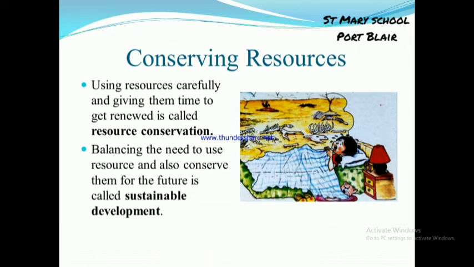It means we have to use our resources systematically so that we can conserve them for our future generations. Otherwise, if we use up all the resources, then our future generations might not know about petroleum or anything else. That's why we have to conserve it.